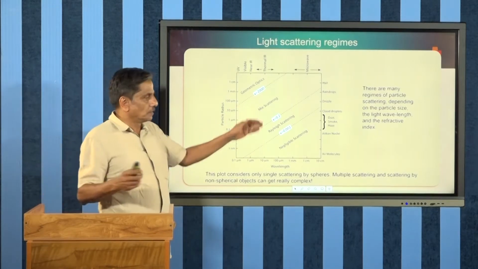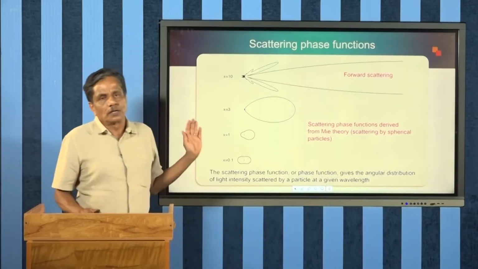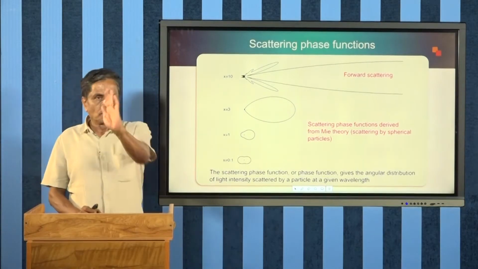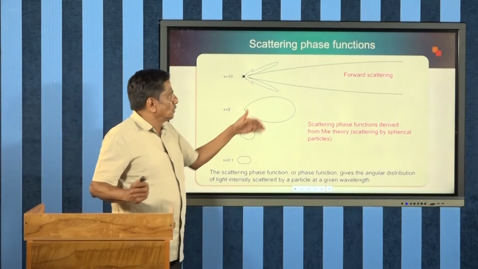This is known as Mie scattering. Forward scattering means more light is scattered in the forward direction rather than in the backward and side directions, depending on the size of the particle.